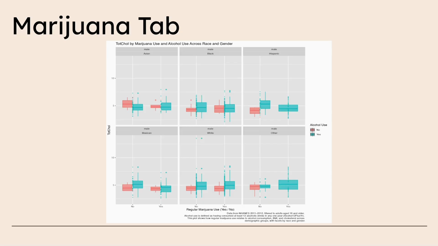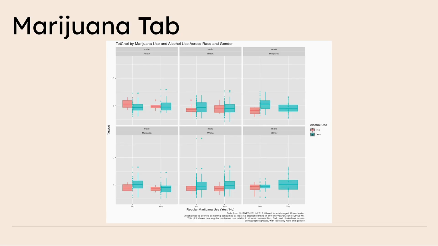For Asian, Black, and Mexican males, the cholesterol is about the same for those that report regular marijuana use and either alcohol use category. There is also a higher cholesterol for those that report no regular marijuana use but yes to alcohol use for Mexican, white, and Hispanic males.